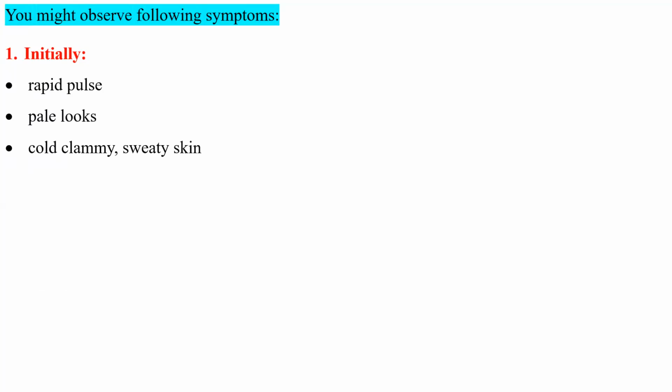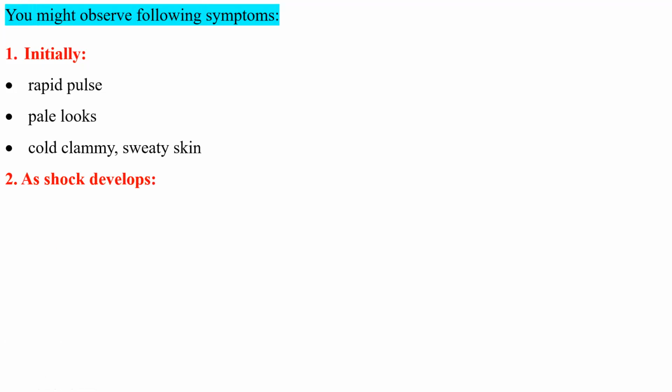So bleeding of the blood, all those can also be conditions where the fluid is lost. And if you sweat too much, your fluid is lost, right? So these are the symptoms you will find. So cold, clammy, sweaty skin. Obviously, with hypothermia, body temperature is low, so cold, clammy, sweaty skin you will find. If there is a lot of blood loss, the face and the skin, everything will look pale, okay? And there will be a rapid pulse. These are just the initial conditions.